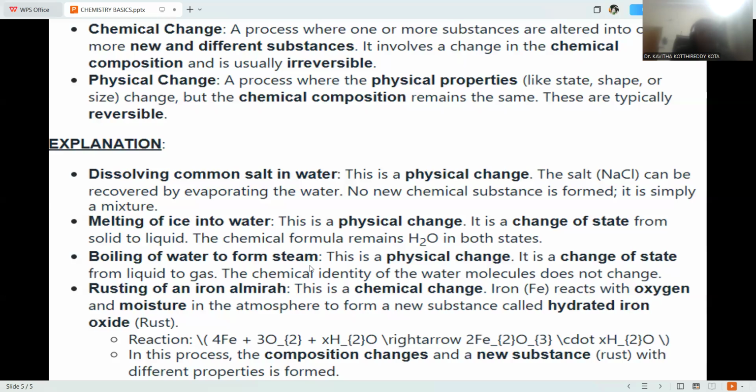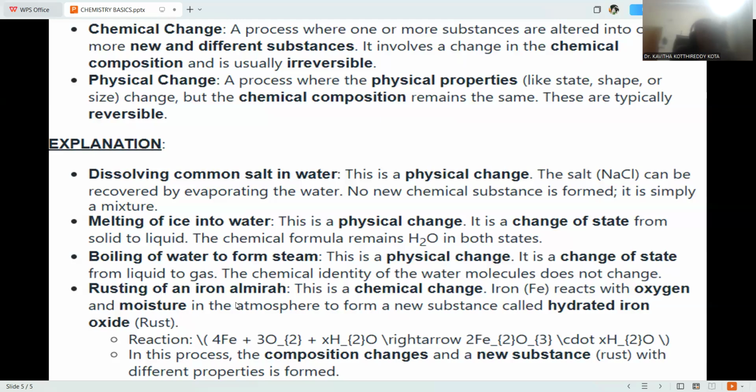Boiling of water to form steam. So liquid to vapor state, again it is a physical transformation. Liquid to vapor formation is possible. Again the composition of water and steam is the same. So this is also a kind of physical transformation.